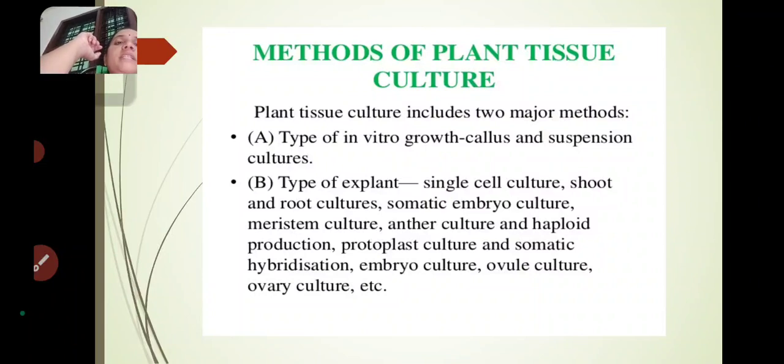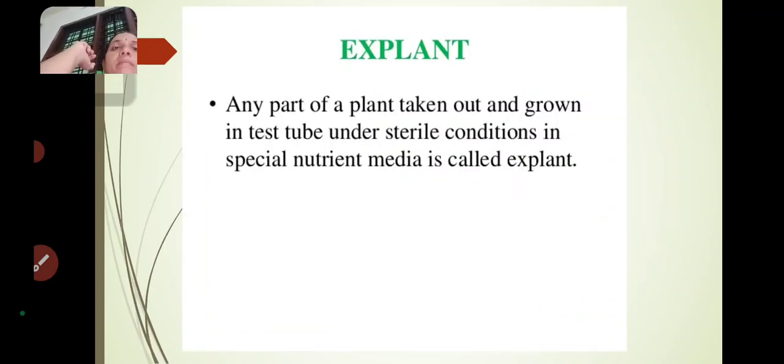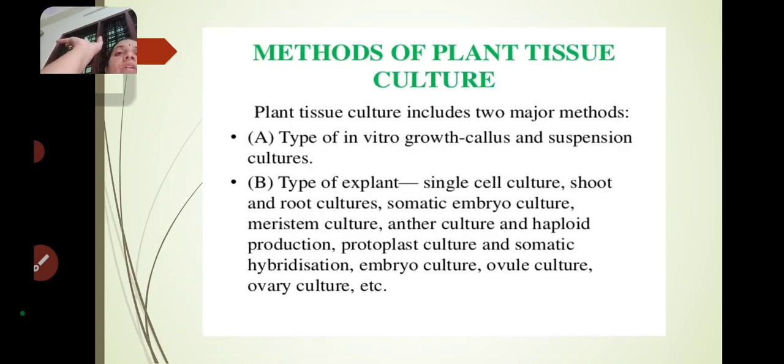And the second one is type of explant. So what is explant? I already explained what is explant. Any part of a plant taken out and grown in a test tube under sterile conditions in a special nutrient medium is called an explant.